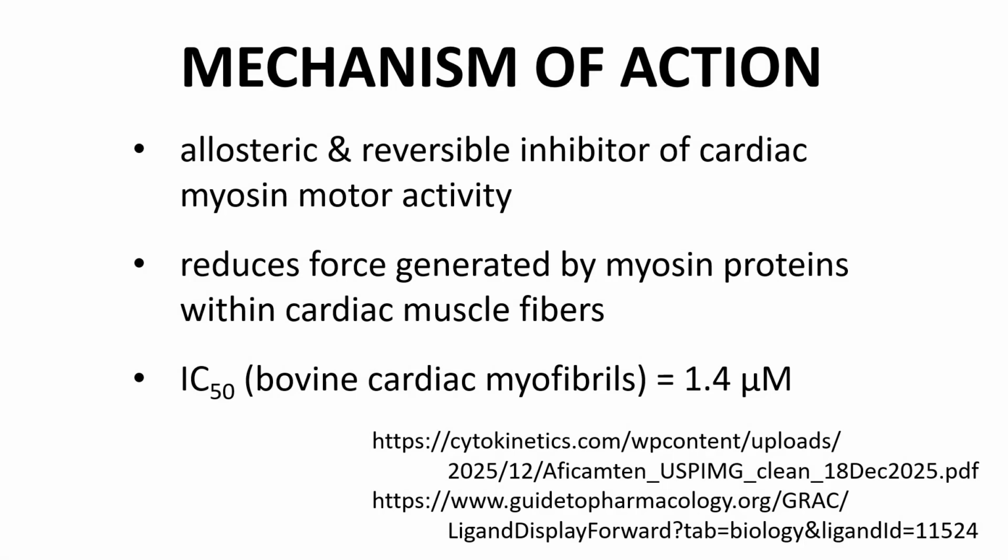Aficamten acts as an allosteric and reversible inhibitor of cardiac myosin motor activity. Through its mechanism of action, aficamten reduces the contractile force of myosin proteins in the fibers of cardiac muscle and ultimately alleviates patient symptoms. According to IUPHAR's Guide to Pharmacology, the IC50 of aficamten on bovine cardiac myofibrils is 1.4 micromolar.